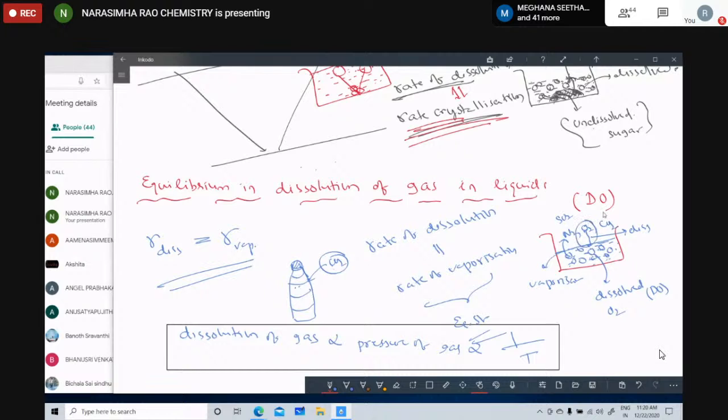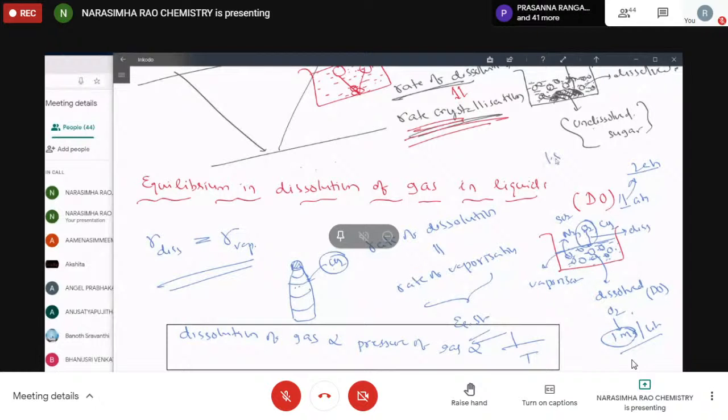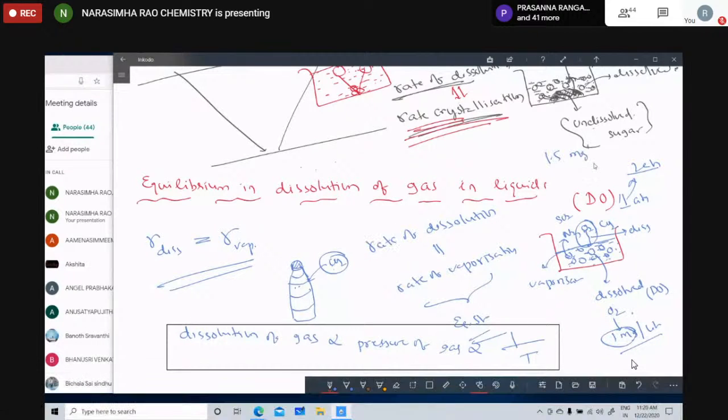For example, at 1 atm pressure, the solubility of O2 is 1 milligram per liter; 1 milligram of O2 is dissolved in 1 liter. At 2 atm pressure, the dissolved quantity also increases, for example to 1.5 milligrams per liter. So the solubility of a gas depends upon its pressure. Greater the pressure of gas, greater its solubility.